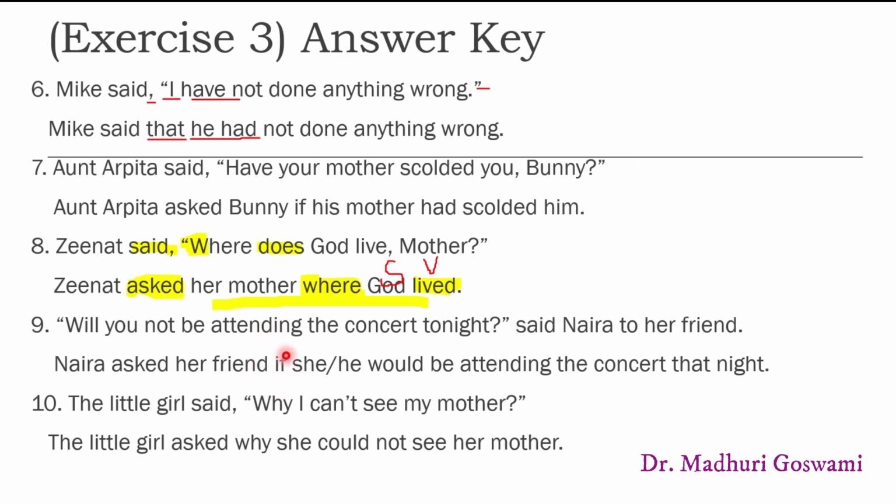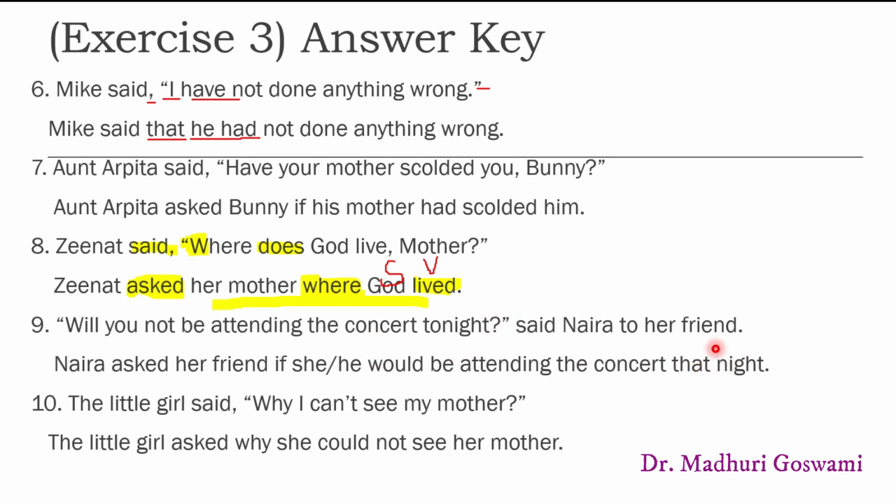The pronoun you becomes he or she. As we do not know the gender of her friend, it's better to write she or he. Will is changed into its past form would, and tonight is changed to that night.